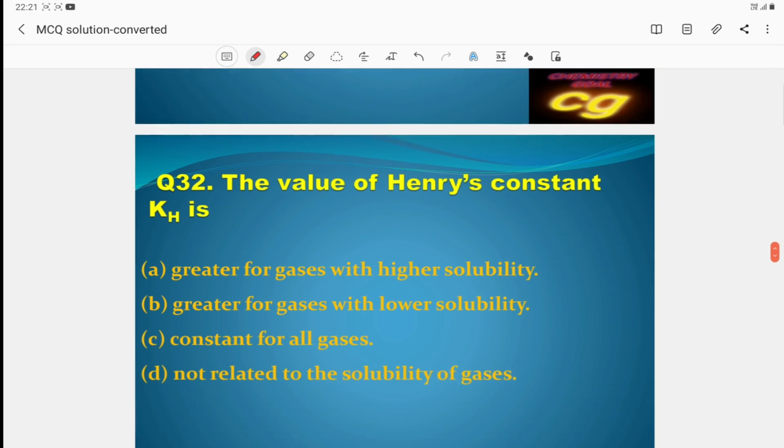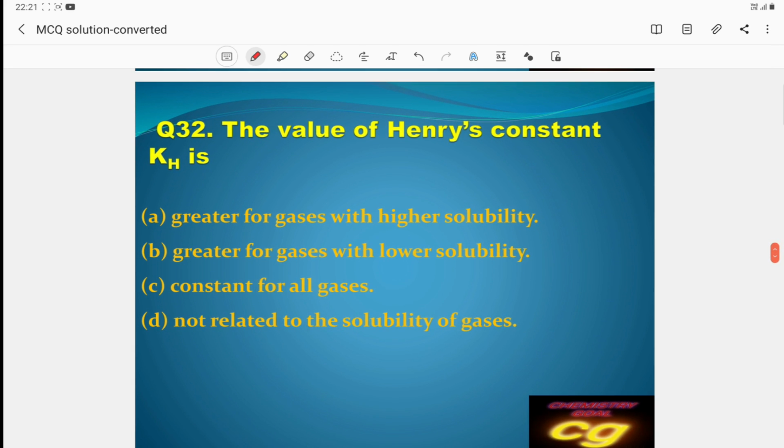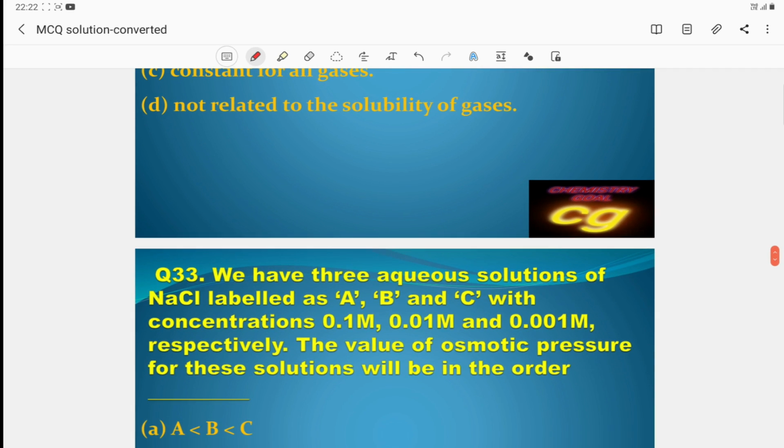Then question number 32. The value of the constant KH: the greater the solubility of a gas, the greater the KH value; or the lower the solubility, the greater the KH value? This is the correct answer, because when the solubility decreases, the KH value increases. Okay, so this is the correct answer. Lower the solubility, higher the KH value.